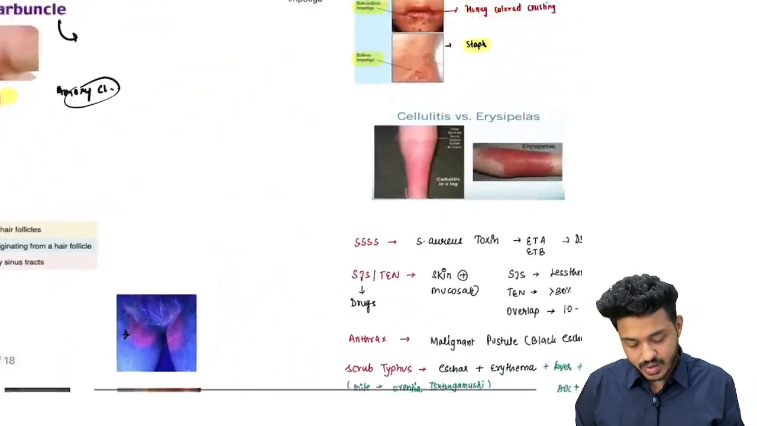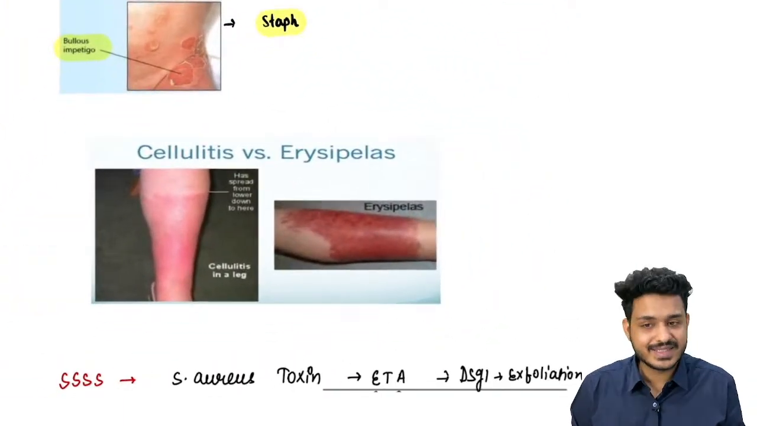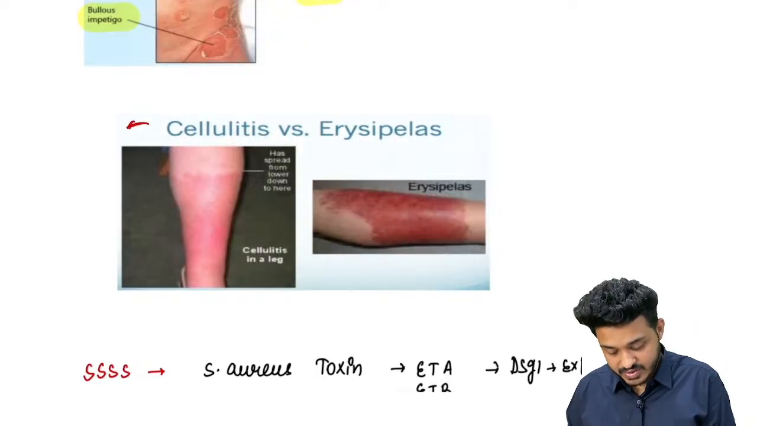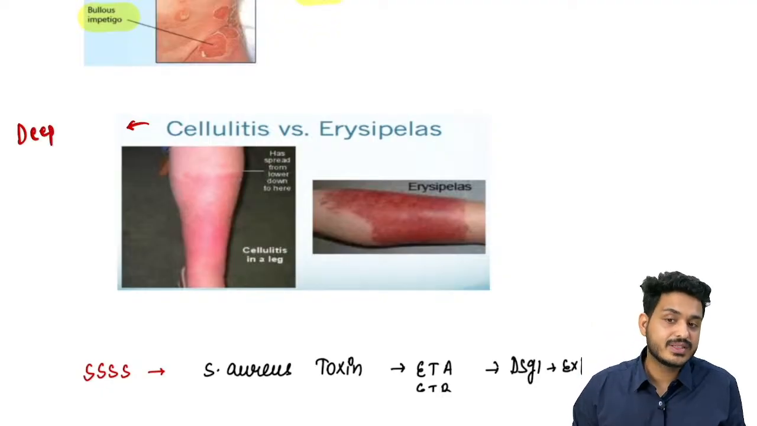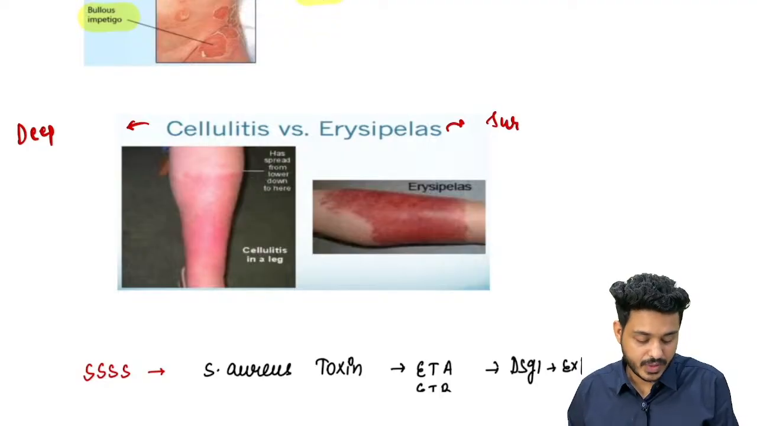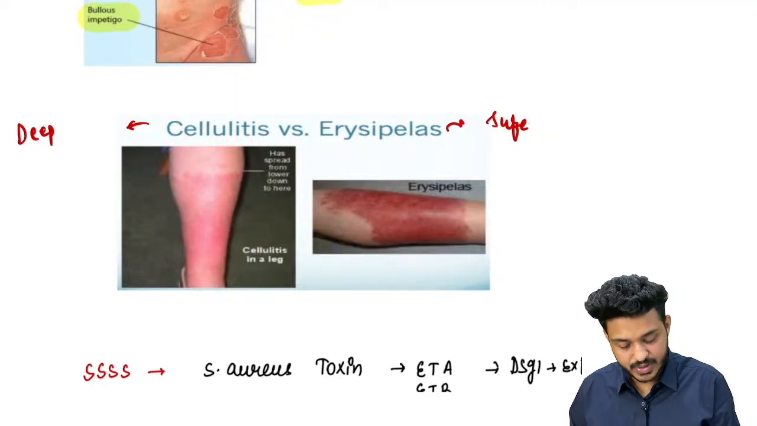Then you can have cellulitis versus erysipelas. Very, very important. Is cellulitis a superficial infection or a deep infection? It is a deep infection, going deeper till the subcutis, right? Whereas erysipelas is going to go till the lymphatics. This is going to be a kind of superficial infection.